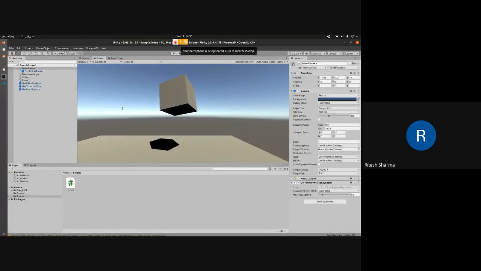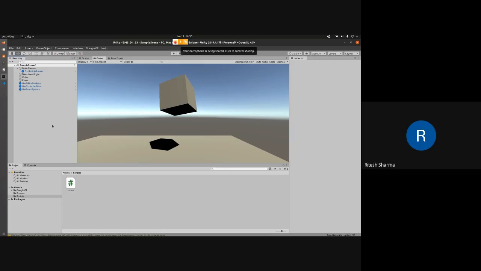So this was the main, very basic functionality of Unity. As I said, you can consider it like a hello world of Unity. One more thing that you can do is change the material as well. By material, what I mean is the color of that object, or if you want to change the texture of the object. All that you can also do.